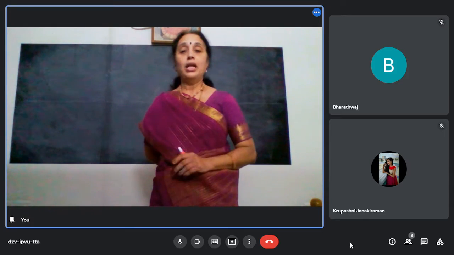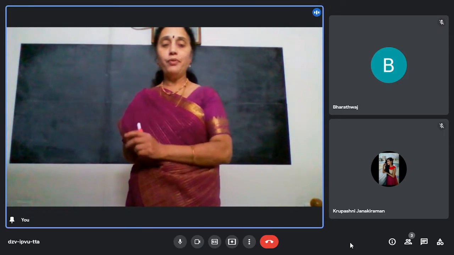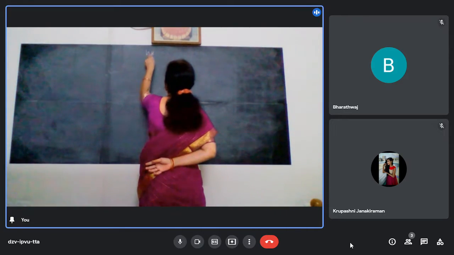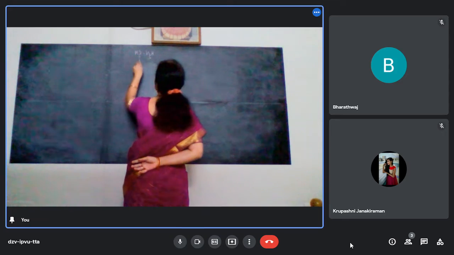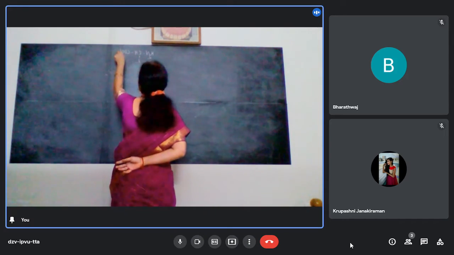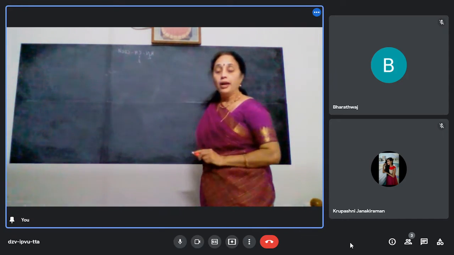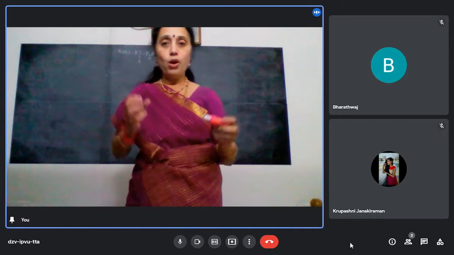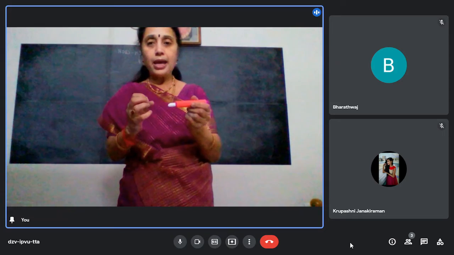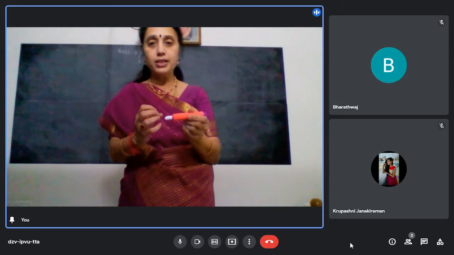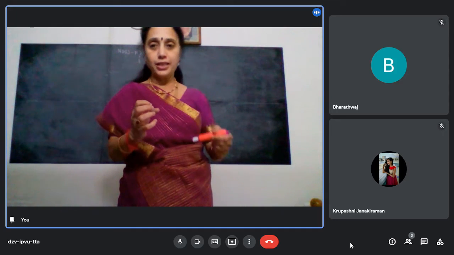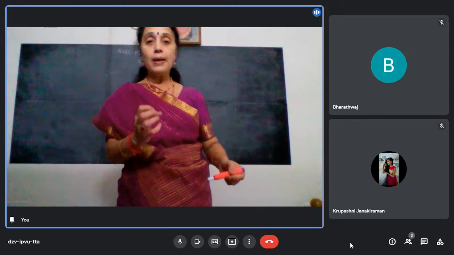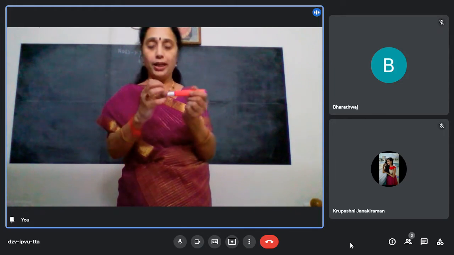Okay. Now, we know that it will have NH2 part and COOH part. As I told you, amino acids can react between themselves and undergo condensation, that is removal of a simple molecule like water, and two amino acids can join.